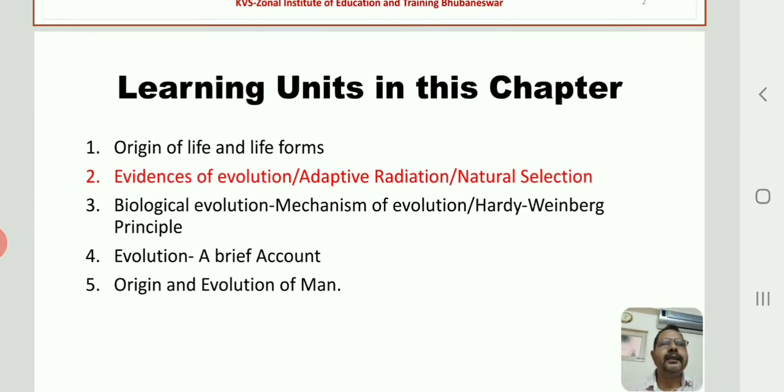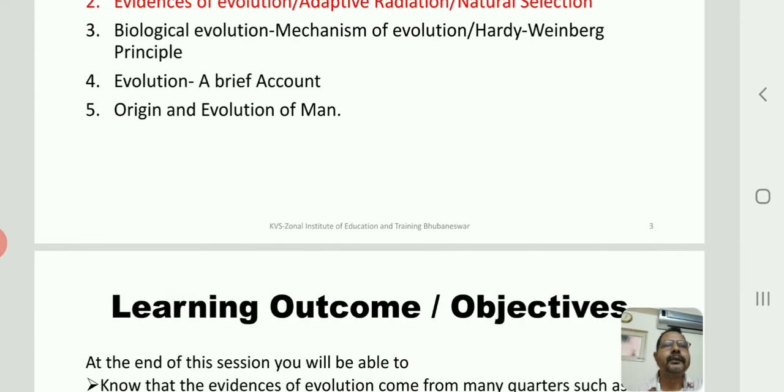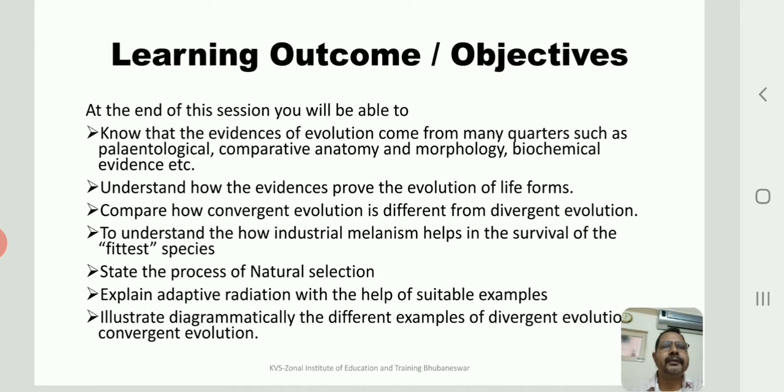Now, what are the learning units in this chapter? The first one, origin of life and life forms. That we have discussed in session number 1, and this session will be dealing with the evidences of evolution, adaptive radiation, and natural selection. Right. Then we have biological evolution, mechanism of evolution, and Hardy-Weinberg principle, and evolution, a brief account, and origin and evolution of man.